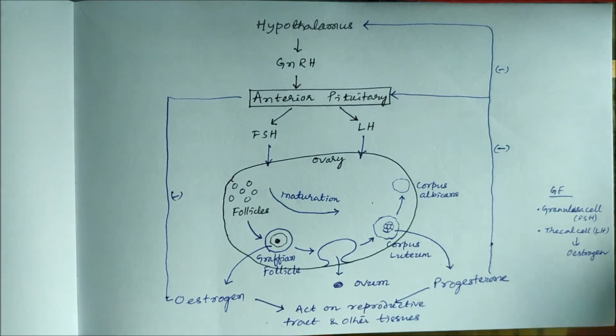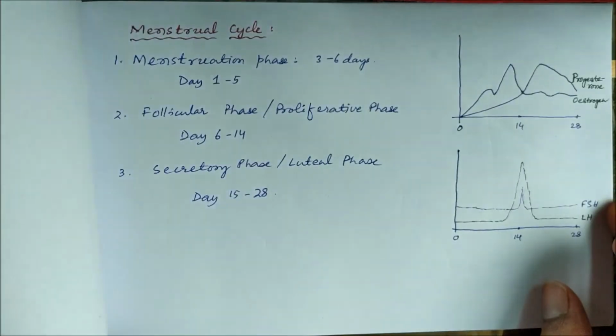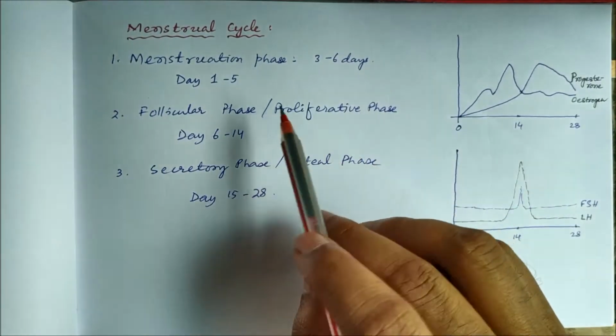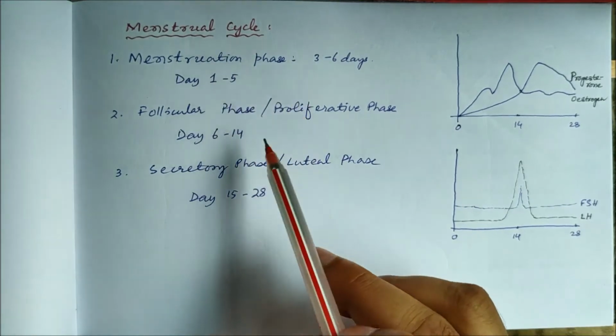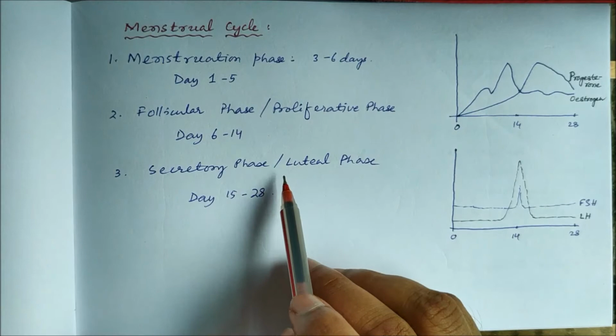Namaskar. Today we'll study the menstrual cycle. This menstrual cycle in females consists of three phases: menstruation phase, follicular phase, and secretory phase.